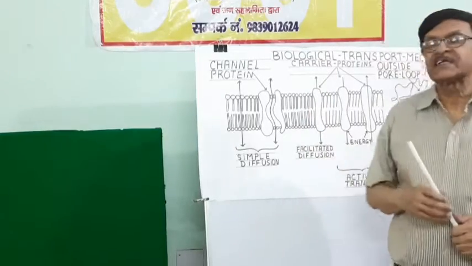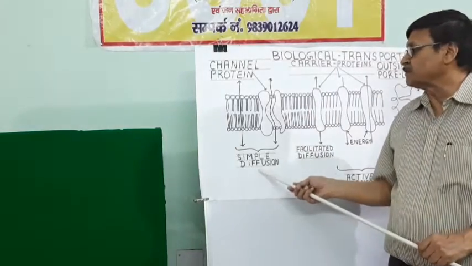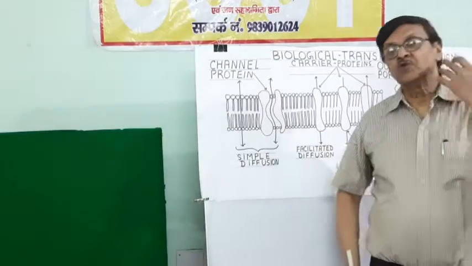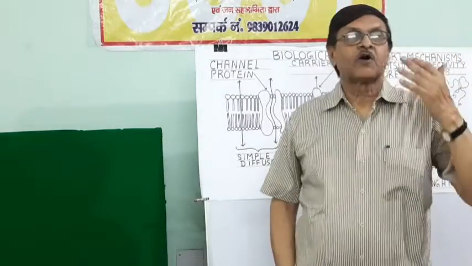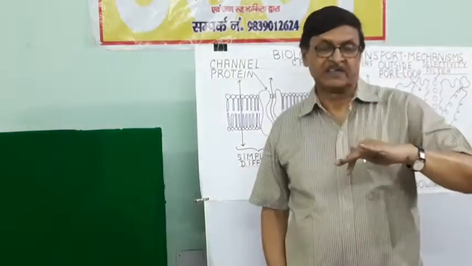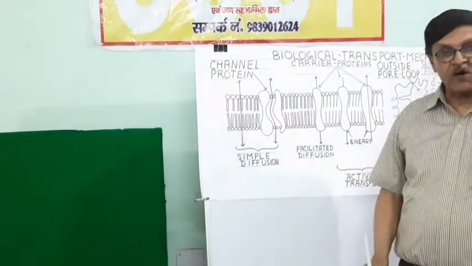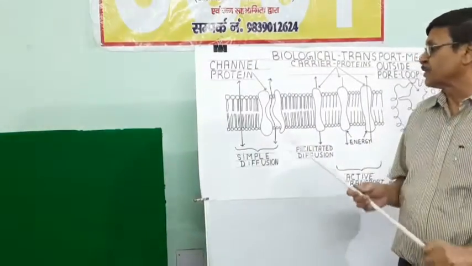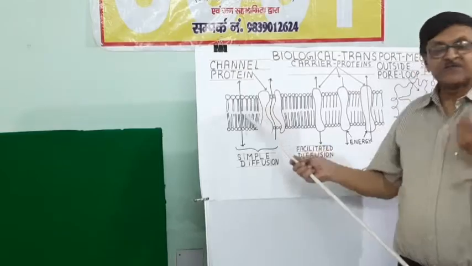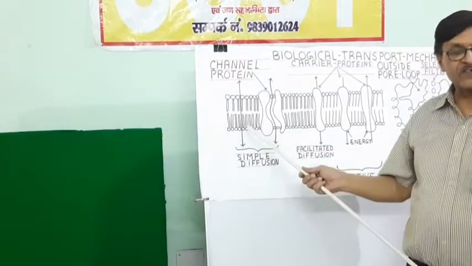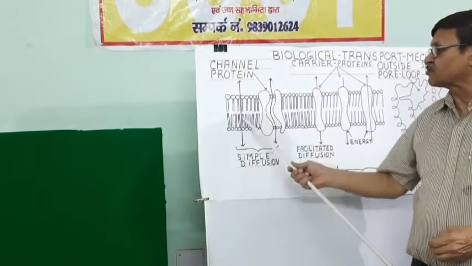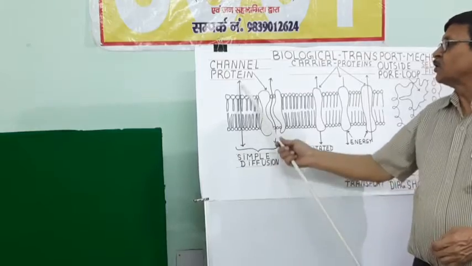So the first procedure is by simple diffusion. Diffusion is the movement of molecules from higher concentration to lower concentration. So this movement is according to the concentration gradient. There may be movement of some molecules which are lipid soluble, so they can easily pass through the lipid layer.